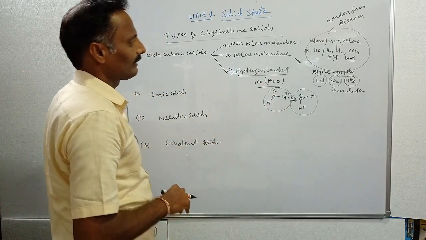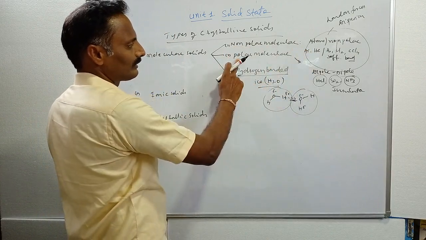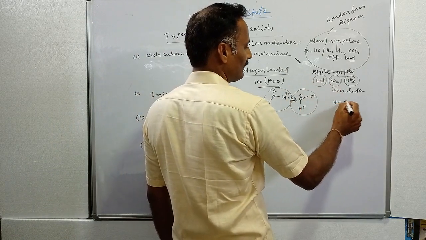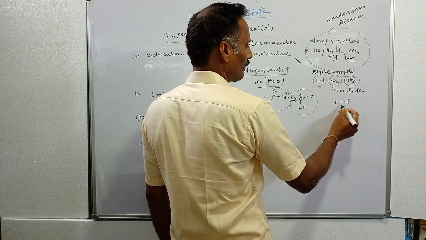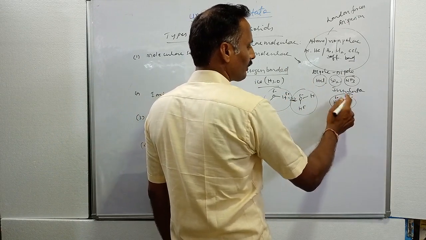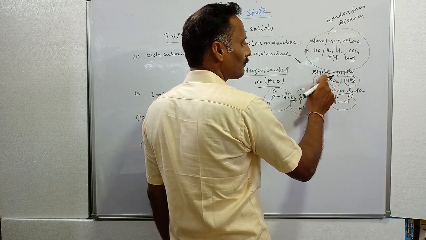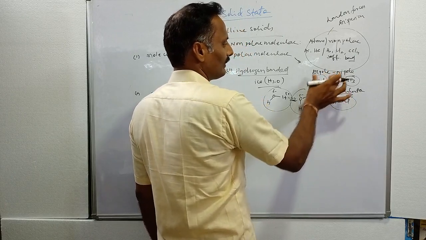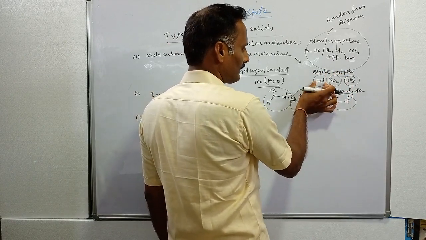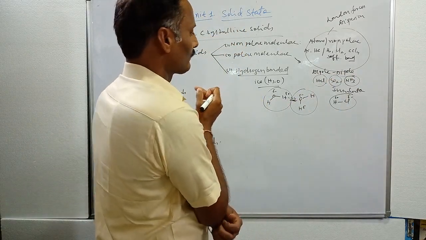These are the three different types of molecular solids. One is non-polar molecular solids, the other is polar molecular solids, whose molecules are polar in nature. For example, this is H and this is Cl, joined by a covalent bond, with delta minus and delta plus. This bond is called a polar covalent bond. Due to the polar covalent bond, these molecules experience dipole-dipole interactions. Whether you take HCl, SO2 or ammonia, these molecules are held together by dipole-dipole interactions.